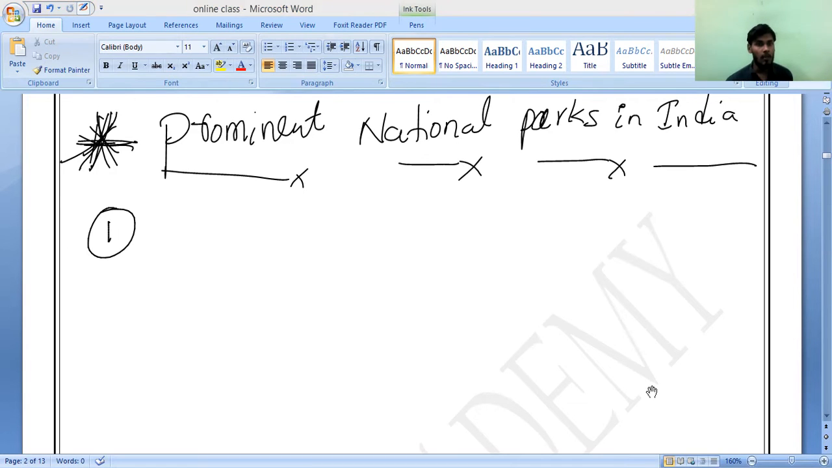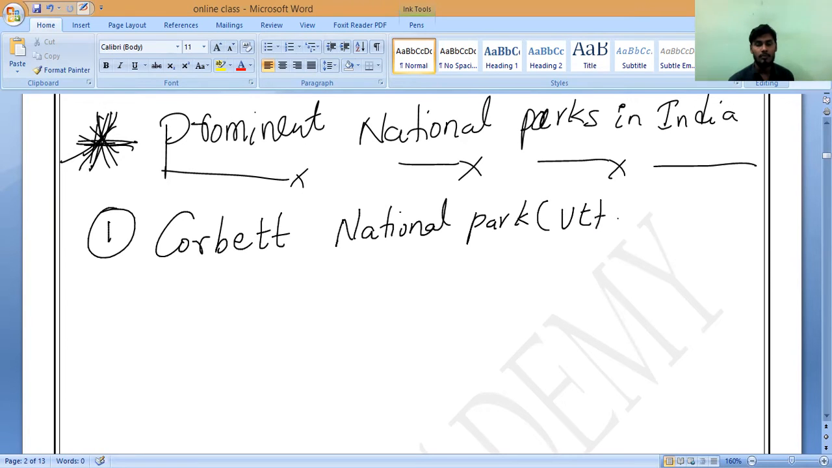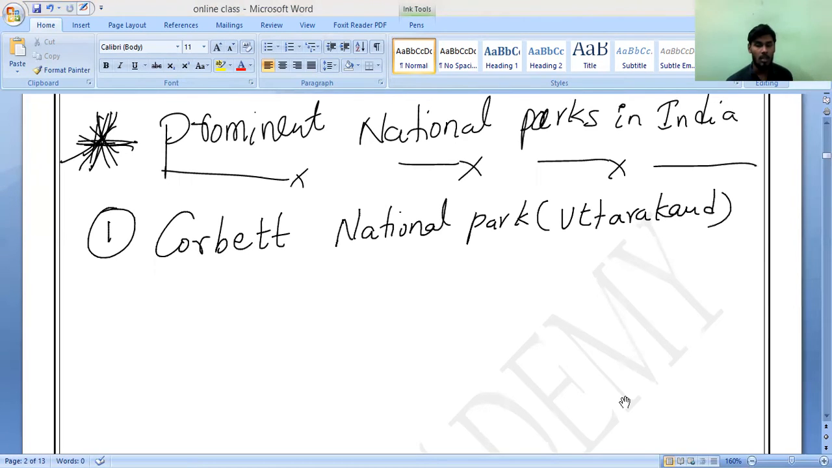First one, Corbett National Park, in Uttarakhand. Corbett National Park, Uttarakhand. Next, second one.